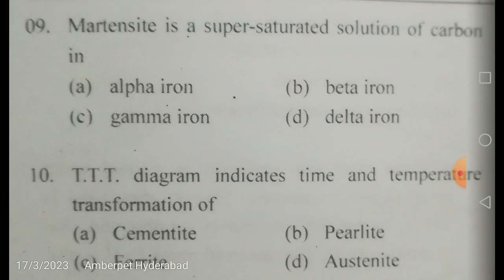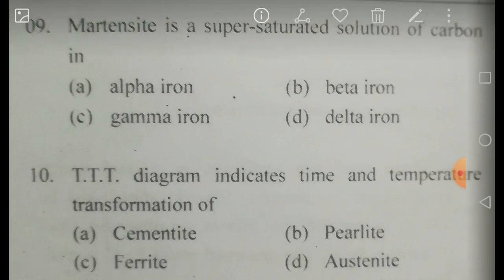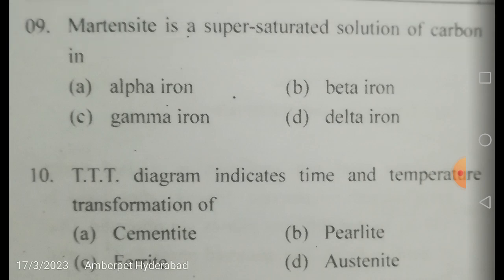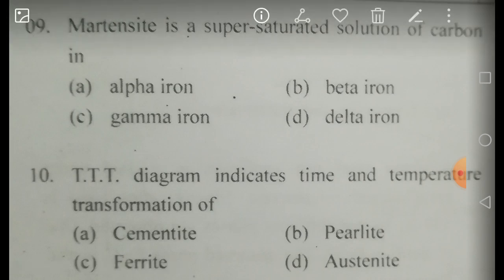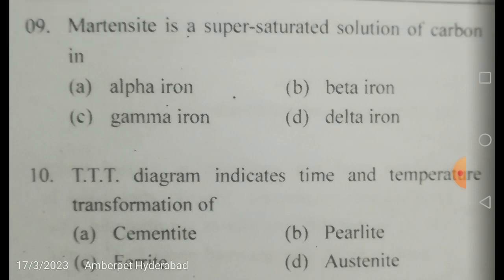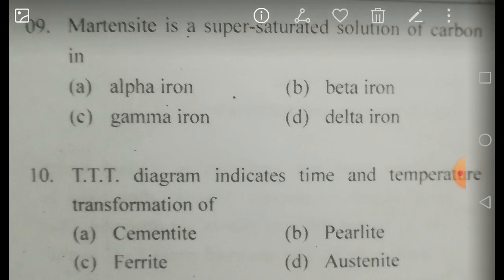The formation of pearlite is suppressed because it does not have the time, because in a very short time a lot of temperature drop takes place. That's how we can describe a faster cooling process. Because this cooling rate is more than the critical cooling rate, the formation of the pearlite phase is suppressed, and thus martensite is formed.